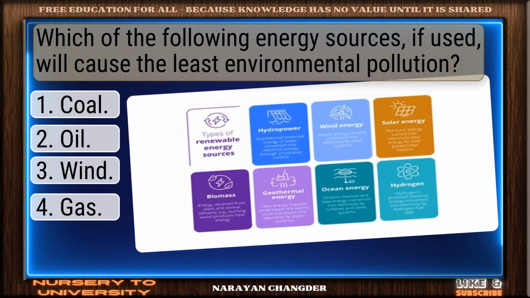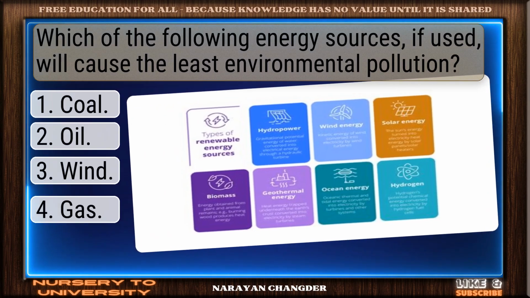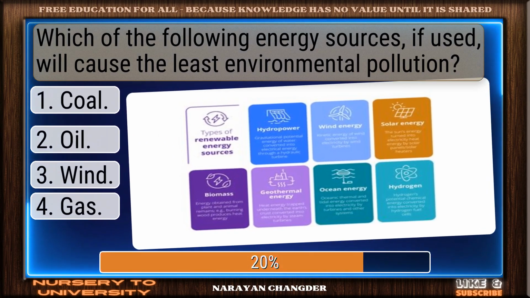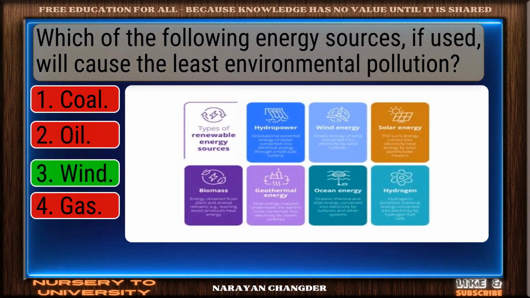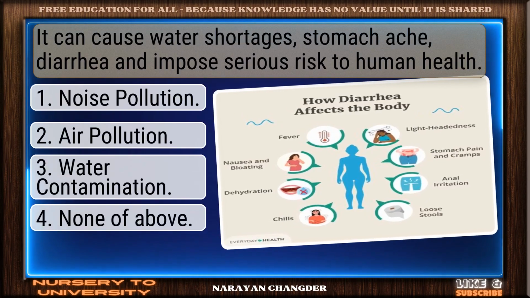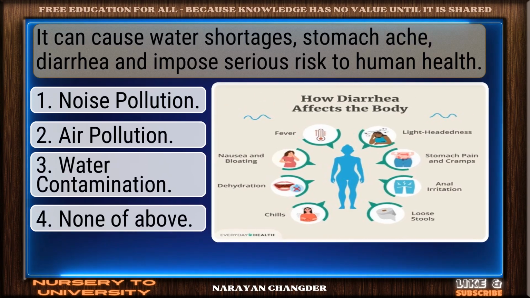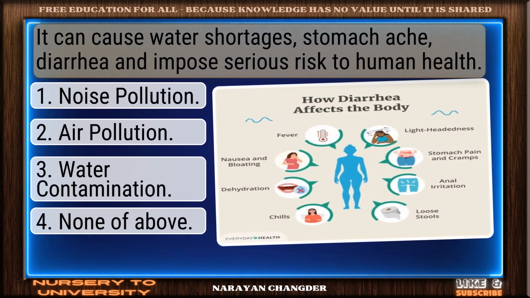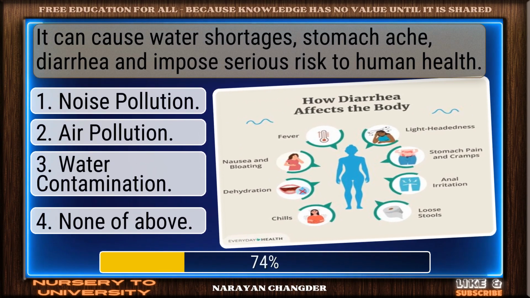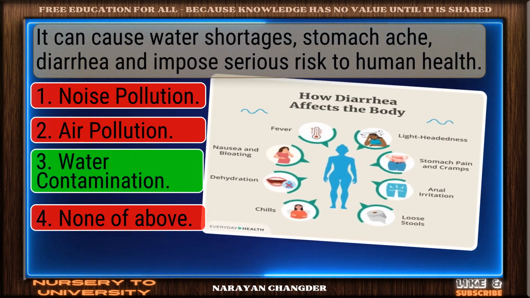Which of the following energy sources, if used, will cause the least environmental pollution? Valid point. Wind is true. It can cause water shortages, stomachache, diarrhea, and impose serious risk to human health. Well done. Water contamination is the right choice.